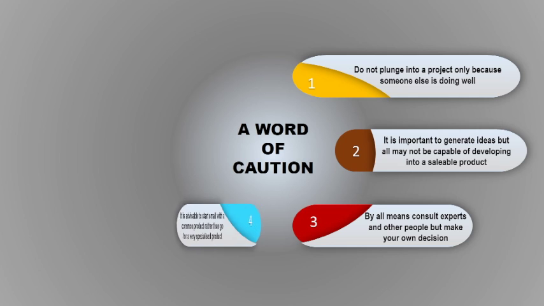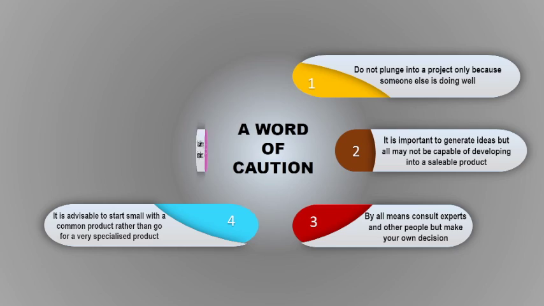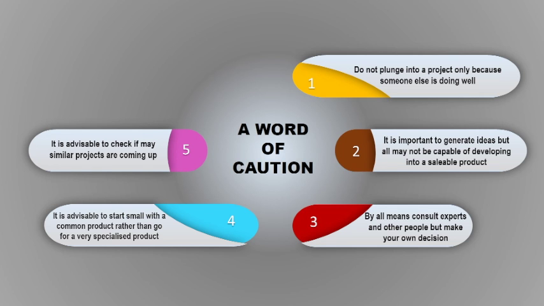It is advisable to start small, especially for a first generation entrepreneur. My recommendation is that you start small with a common product rather than going for a very specialized product. Once you are really stabilized for some 3-4 years, then you can take off. It is advisable to check if many similar projects are also coming up.